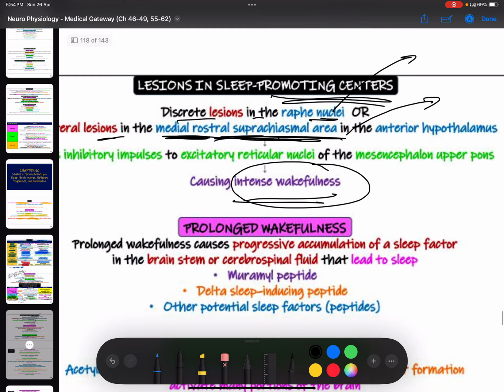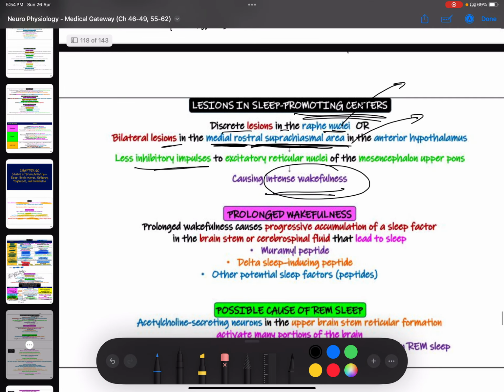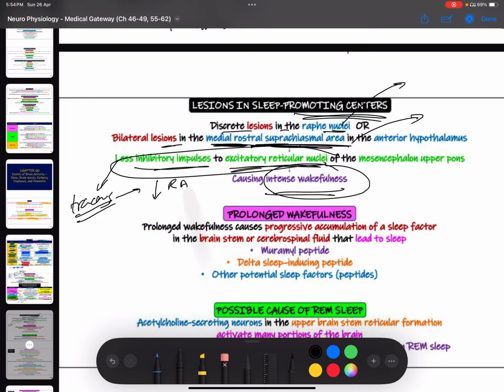So if there are lesions in this, there would be fewer inhibitory impulses to the excitatory reticular nuclei. This was done by the nucleus of tractus solitarius. If there were lesions there, there would be fewer inhibitory signals to RAS, right? Because of that, there will be intense wakefulness.